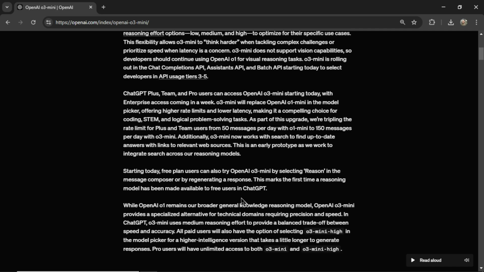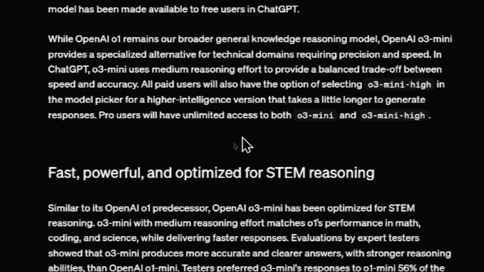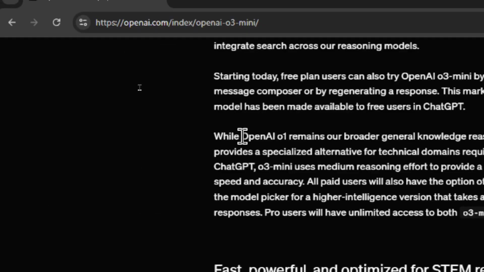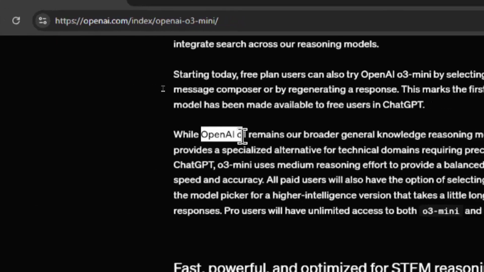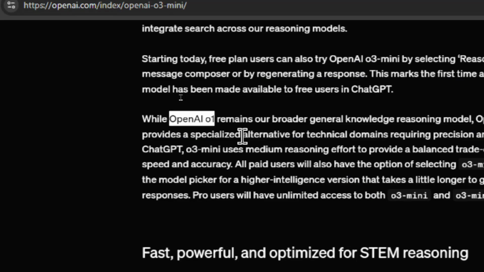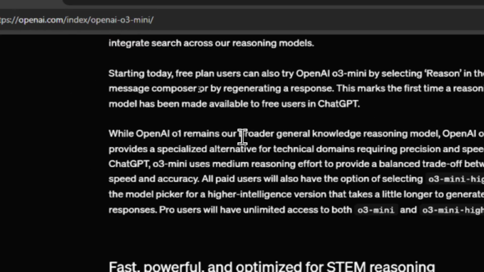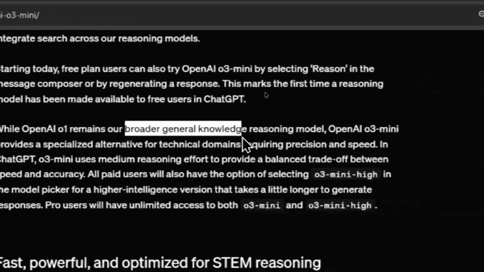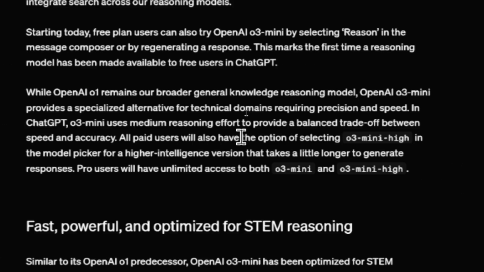This is the first time a reasoning model has been made available to free users in ChatGPT. While OpenAI o1 remains our broader general knowledge reasoning model, OpenAI o3 Mini provides a specialized alternative for technical domains requiring precision and speed. So I'm curious if I should continue using OpenAI o1 for development tasks. They're saying it's better for broader general knowledge, and o3 Mini is better for specific precision coding tasks.